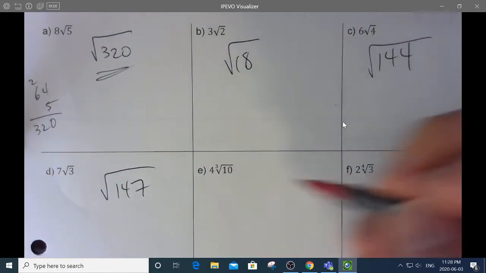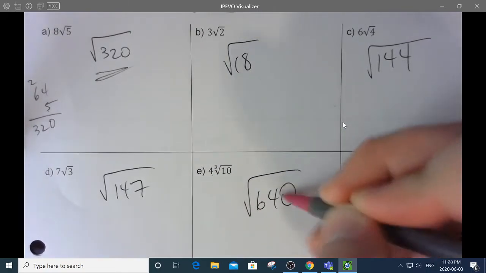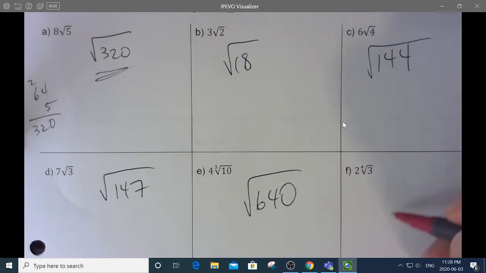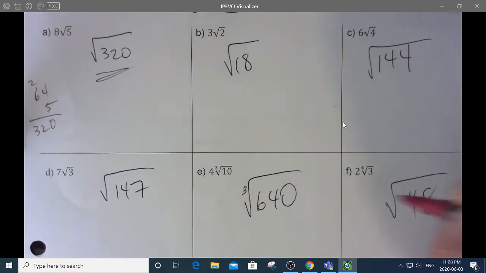And okay, that's a cube now. 4 cubed is 64. 64 tens is 640. And this is a power of 4. 2 to the power of 4 is 16. So this is 16 threes, which is 48. And oh, I lost a half mark if I stop there. What did I forget? Oh yeah, that's a cube root and that's a 4th root.